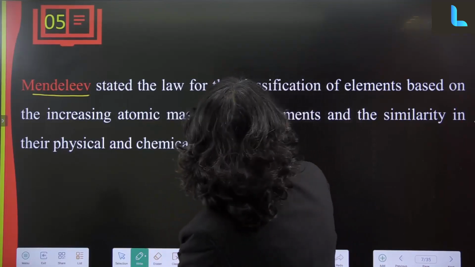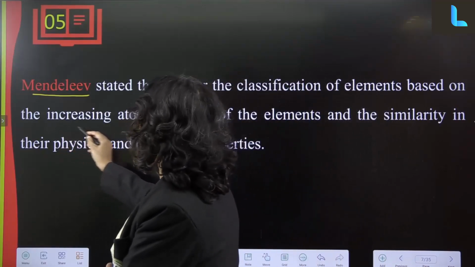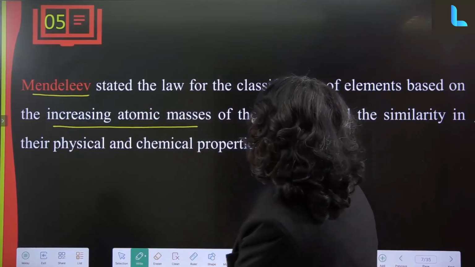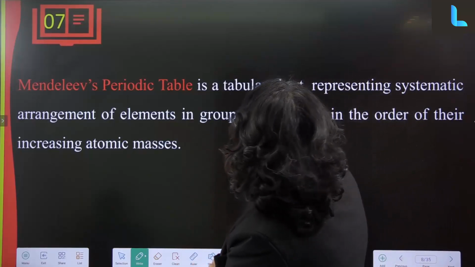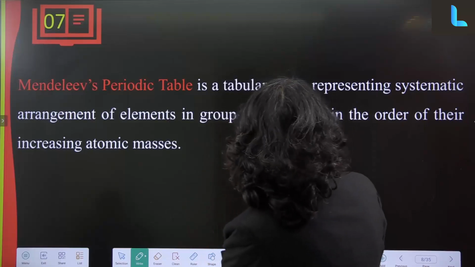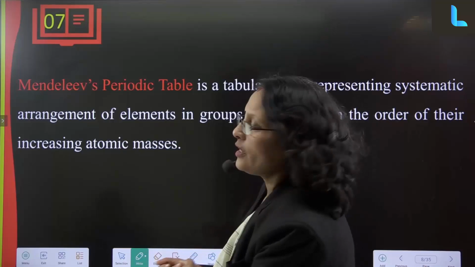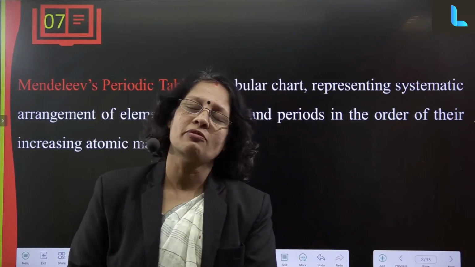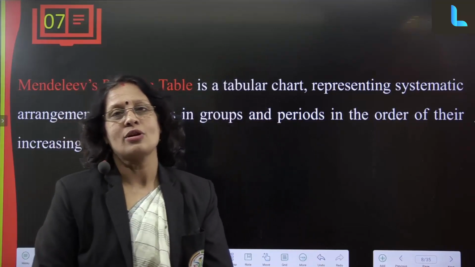Mendeleev's periodic table is also a classification based on the increasing order of atomic masses of the elements and the similarity in their physical and chemical properties. According to this, the arrangement is done. Here is a tabular chart representing the systematic arrangement of elements in groups and periods. It was divided into groups and periods, and the groups were subdivided into subgroups.